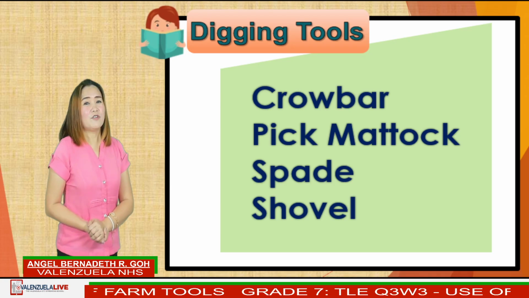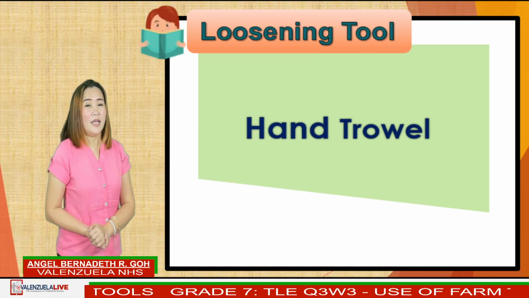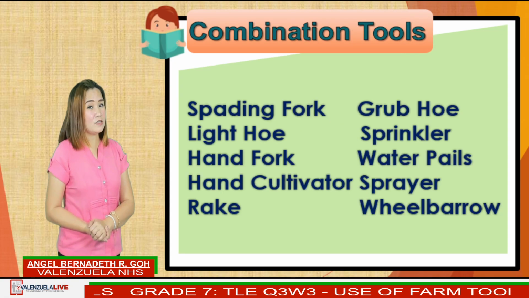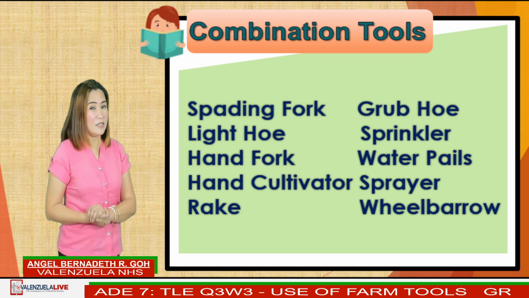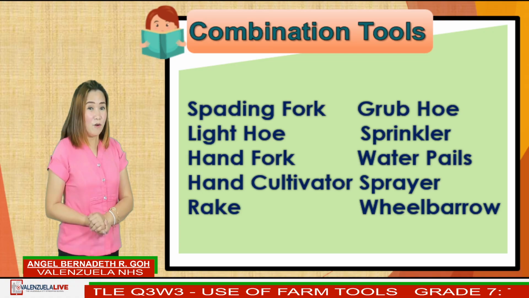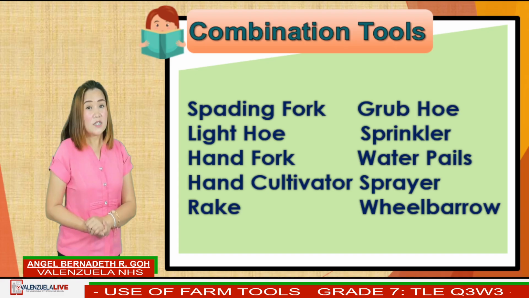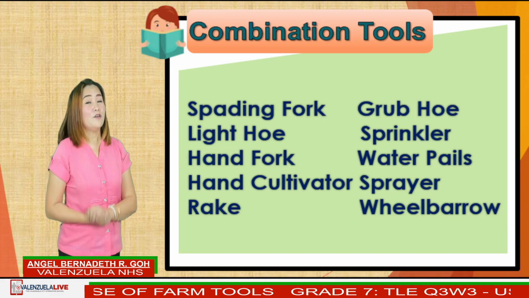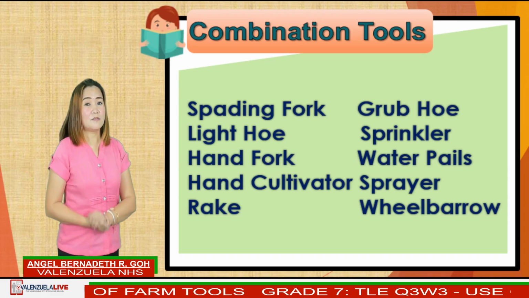For loosening tool, we have hand trowel. And for combination tools are spading fork, light hoe, hand fork, hand cultivator, rake, grab hoe, sprinkler, water pails, sprayer, wheelbarrow.